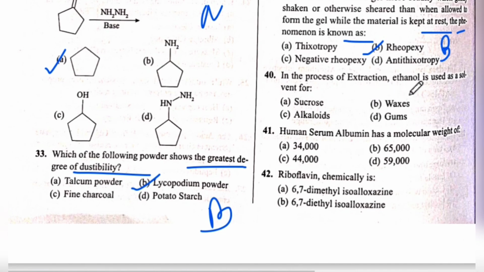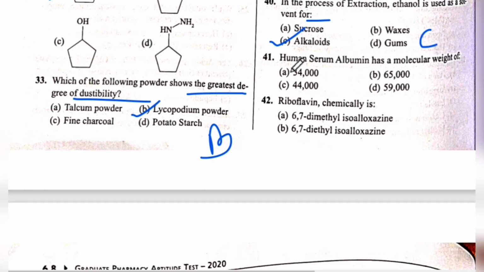Next is question number 40. In the process of extraction, ethanol is used as a solvent for... The answer is C, alkaloids. Next is question number 41. Human serum albumin has a molecular weight of... The answer is B, 65,000.